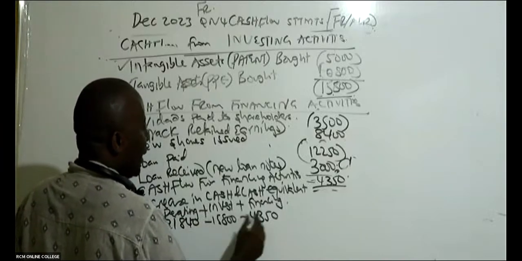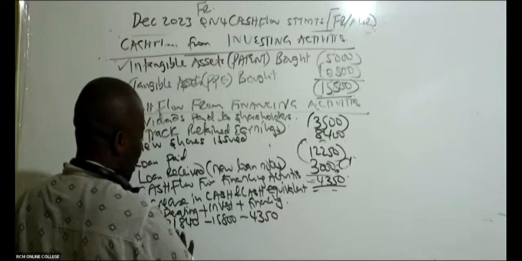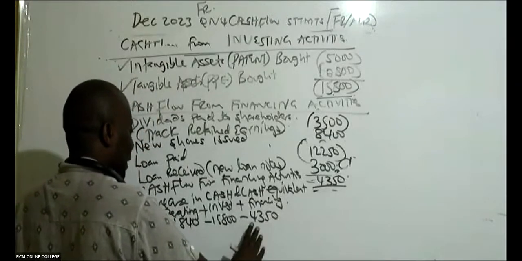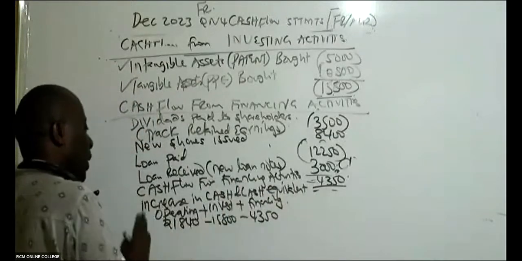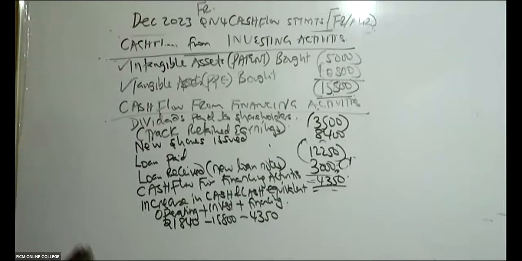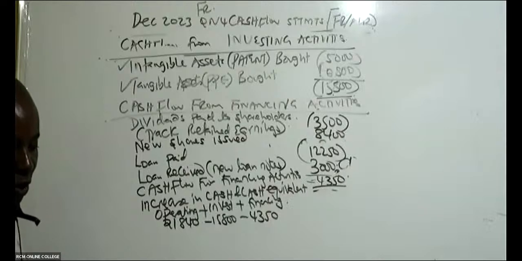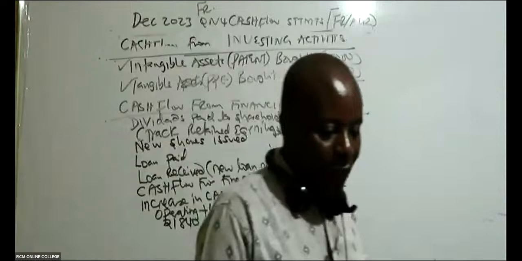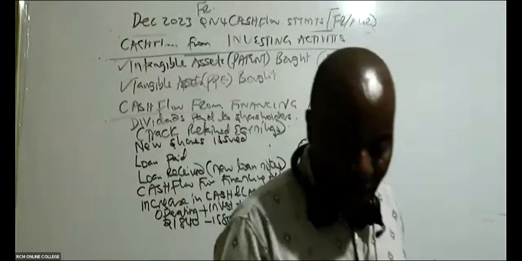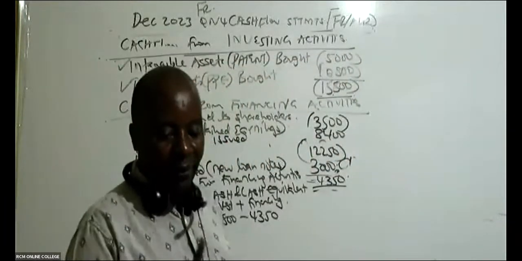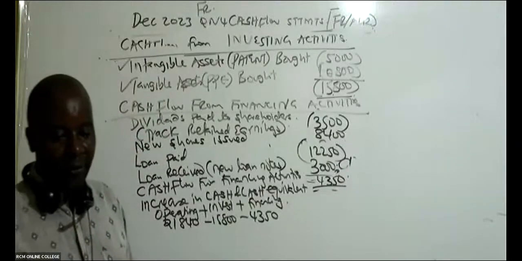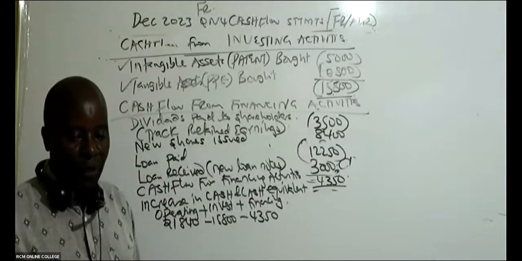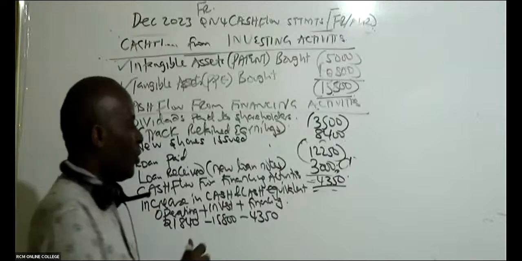So can you kindly add these three? So you take this, minus this, minus this. You give me what we call increase in cash and cash equivalents. Chogo has been very attentive. He's getting 1690. Can somebody confirm that Chogo's figure is correct? 1690. Thank you very much.